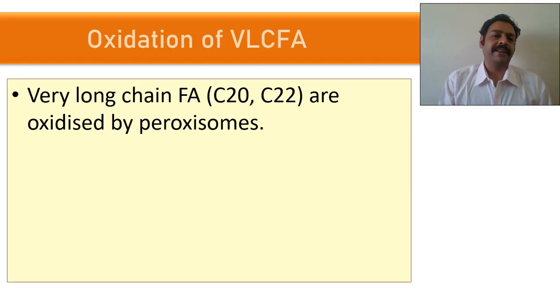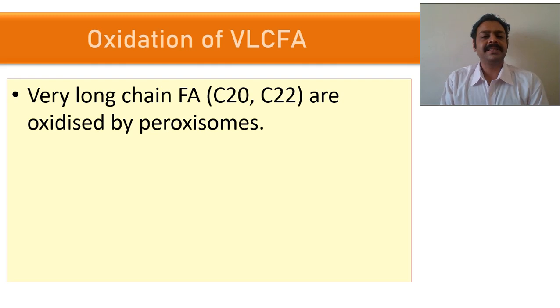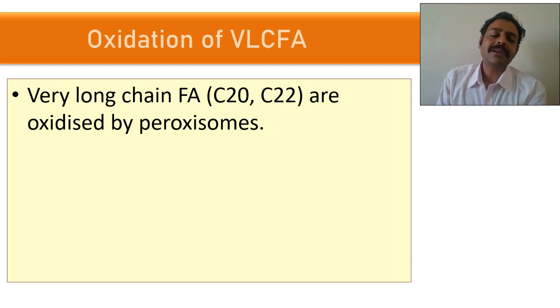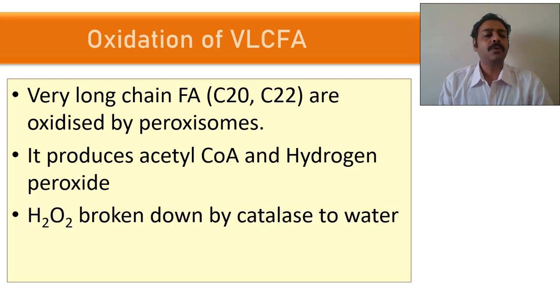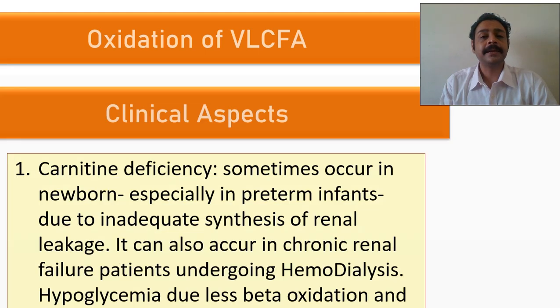Very long chain fatty acid. See 20, 22 carbons. They are oxidized by peroxisomes. They produce H2O2, and H2O2 will be broken down to water by the enzyme catalase. That is why these peroxisomes are having catalase for oxidizing very long chain fatty acids.